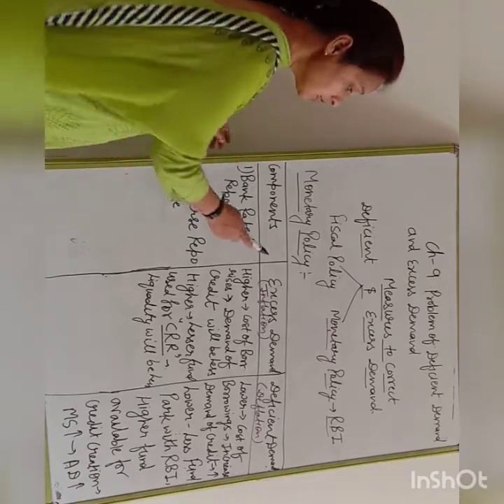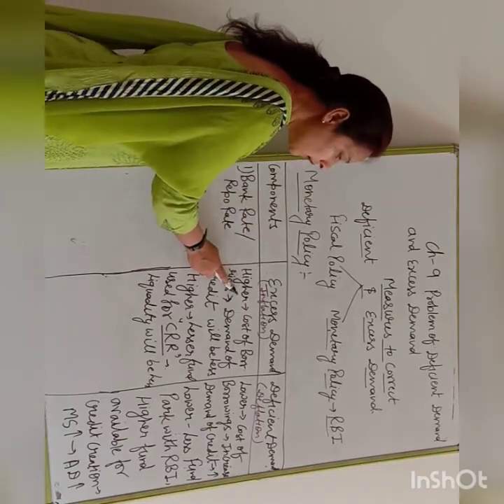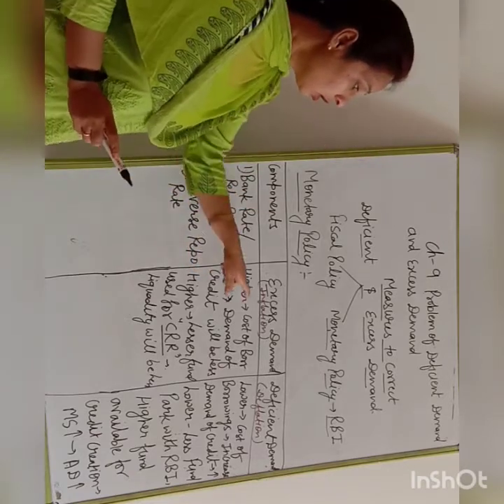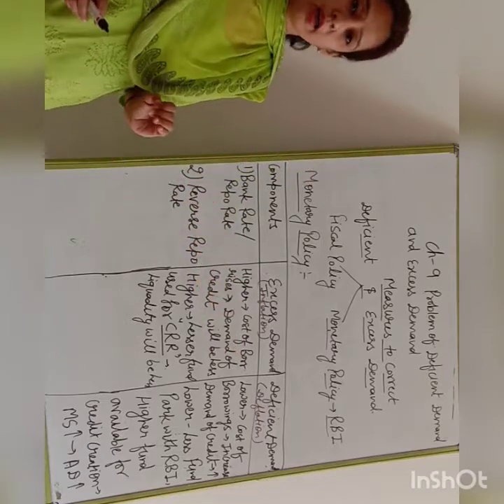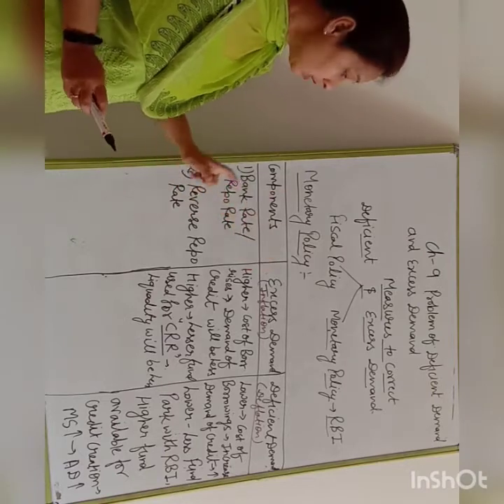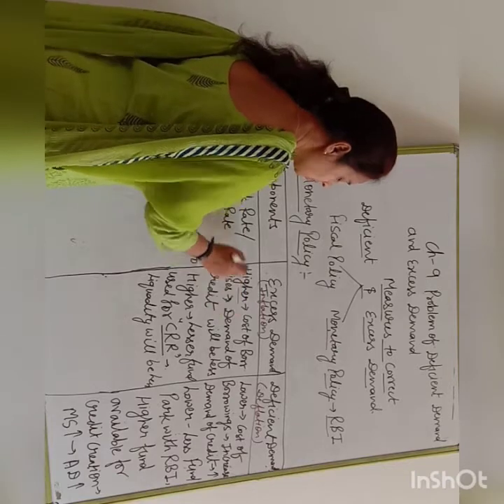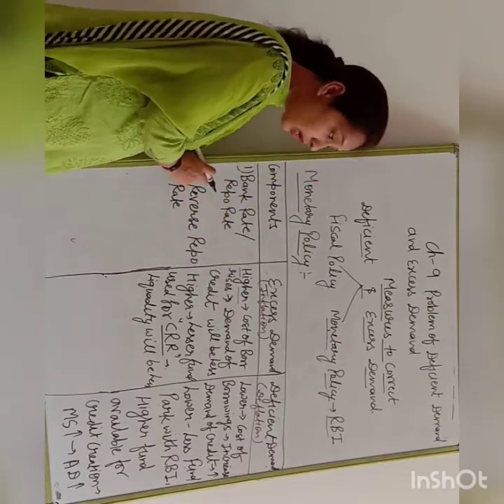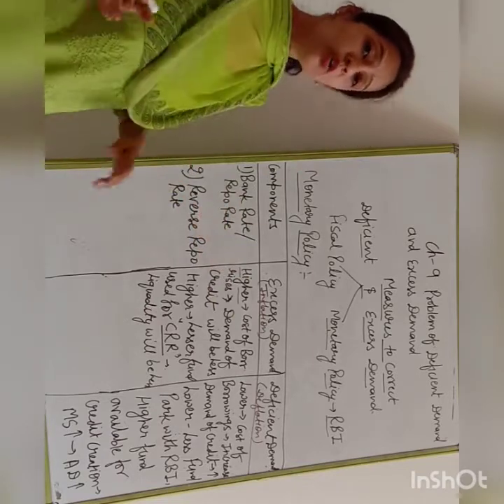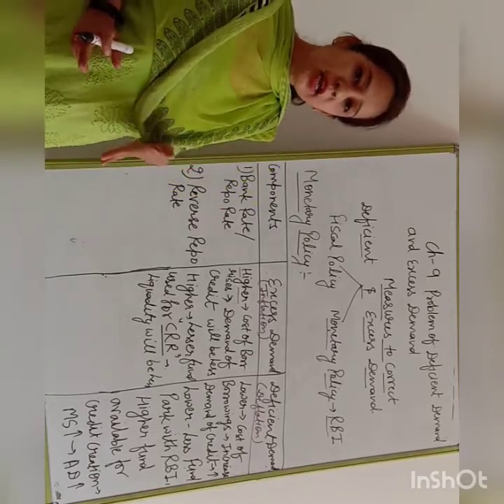When there is excess demand in the economy, the RBI raises the bank rate and repo rate, so that the cost of borrowings will be higher. Clear? Due to the increased cost of borrowings, commercial banks take less credit from the RBI.